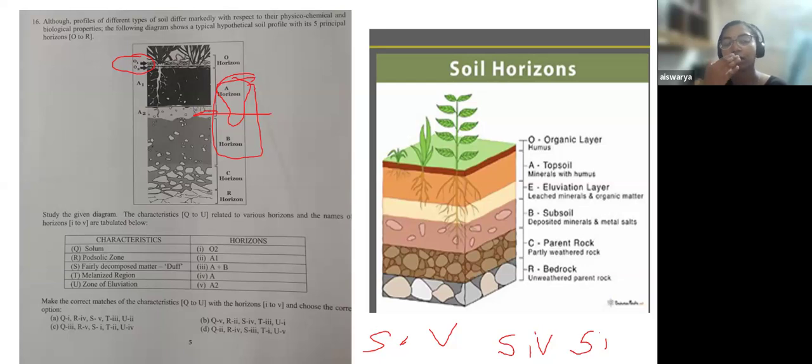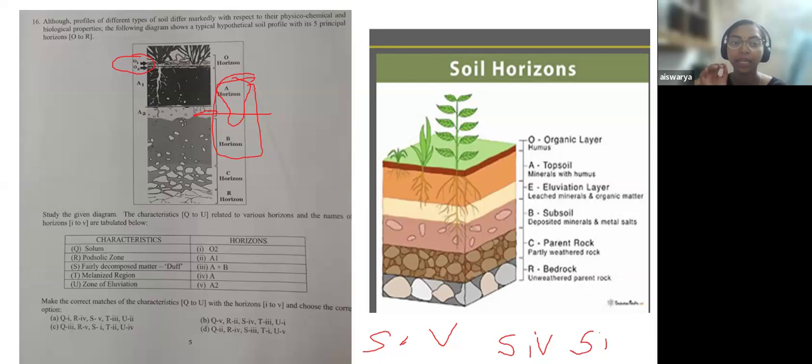We will be studying all the horizons in detail, and if you could recall everything at that right moment, it would have been an easy question. Otherwise, how could you have approached this question? This is the way. It says it's a fairly decomposed matter. Where do you find this fairly decomposed matter? You can find it in the very top layer, right?